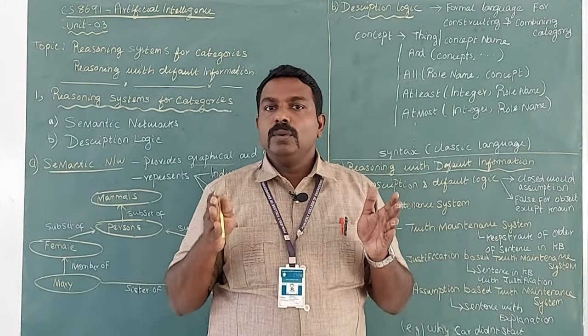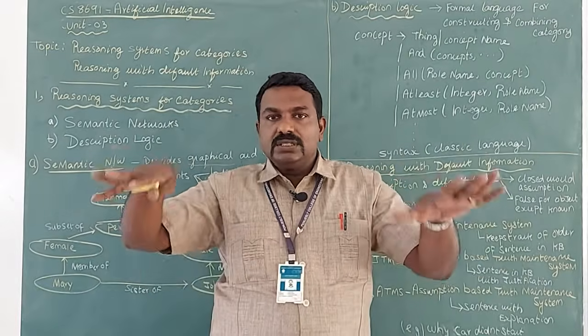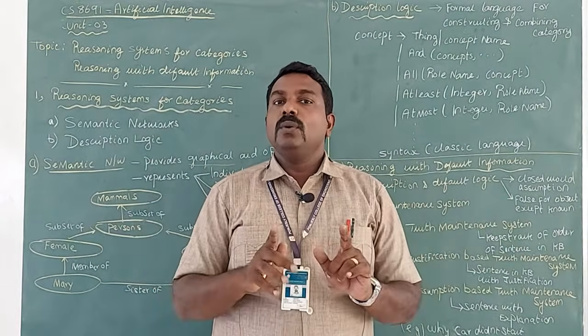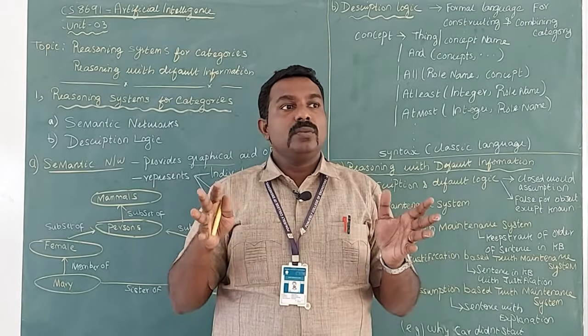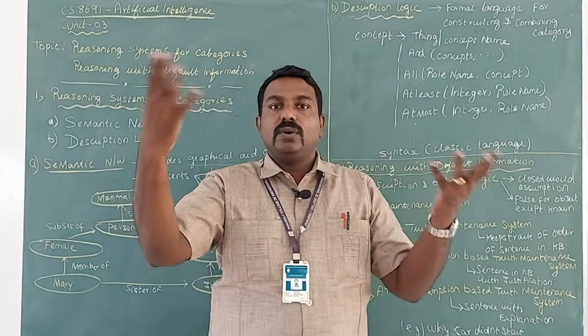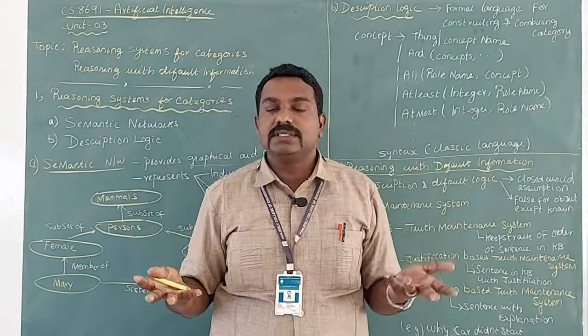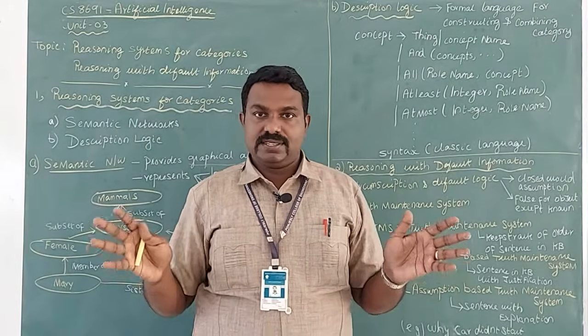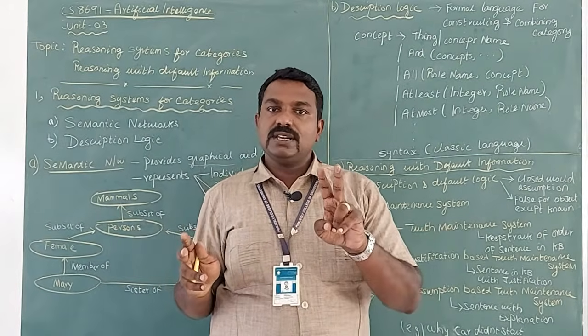If you know certain facts within this closed room, you can represent them as true. If you don't know anything about the next classroom, what things are present in the next classroom, then you have to make those facts false. Clear? So two assumptions have to be made.